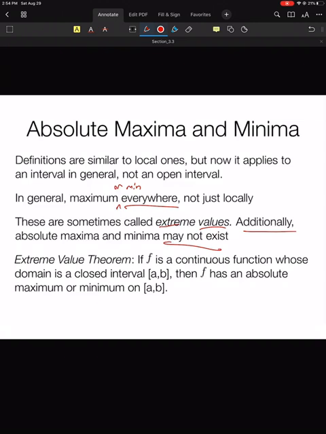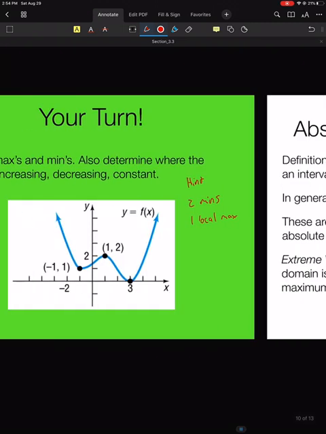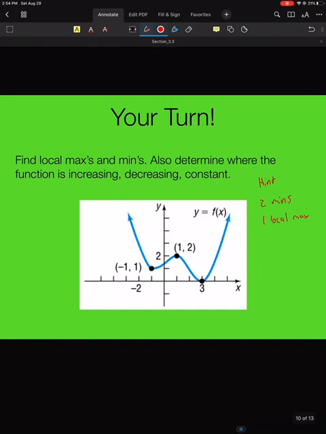And so here's a theorem that speaks to that point. If I have f, and it has to be a continuous function, whatever that means, we won't get to that in this class, whose domain is a closed interval a to b, then f has an absolute maximum or minimum on that interval. So, an example or two about how that works. Let's go back to the your turn from the last video, which hopefully you've done.